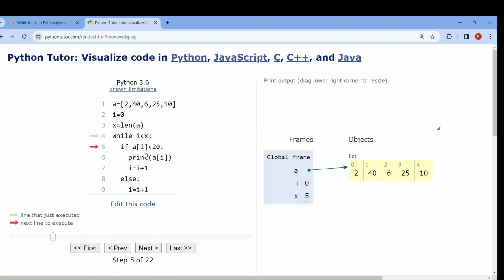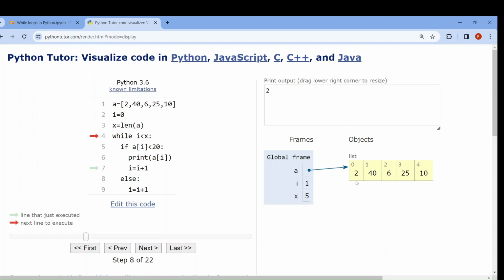True. Now if A[i] less than 20, A of i means A of 0, that is 2. 2 less than 20. Yes, the condition is satisfied. So I want 2 to be printed as output. Now print A[i], that means A of 0, that is 2, printed. Clear? Next, i has to be increased. i is increased. Now what happens? i less than 5. Yes, 1 less than 5.